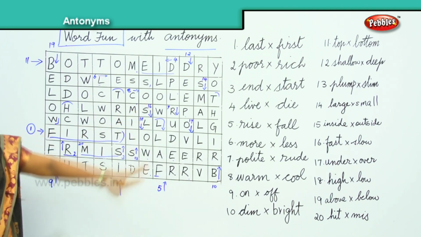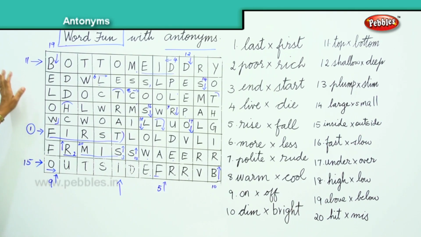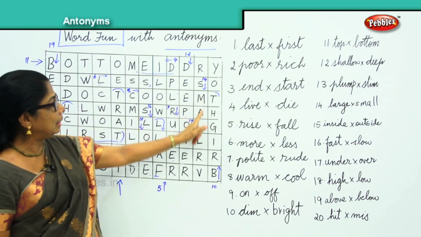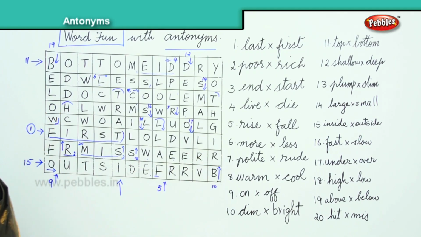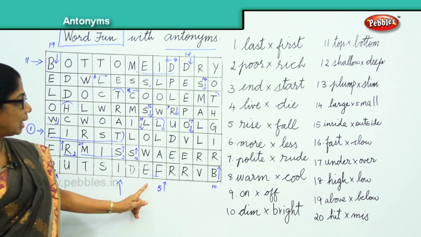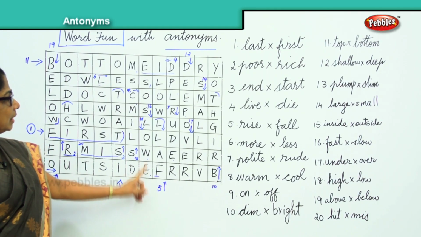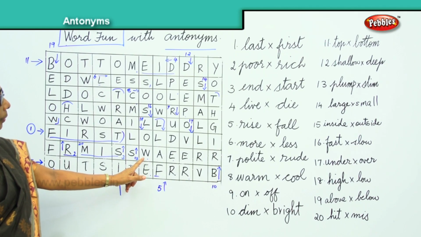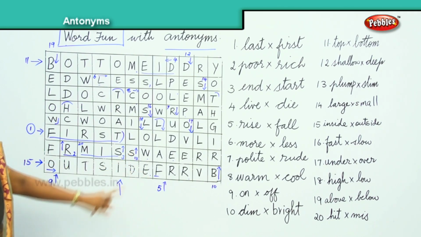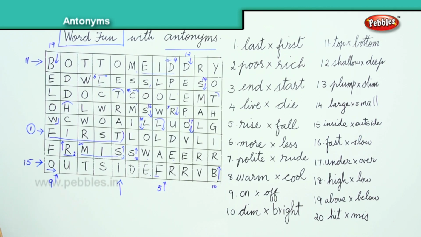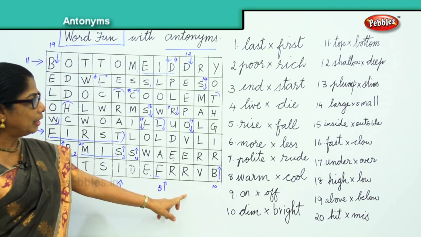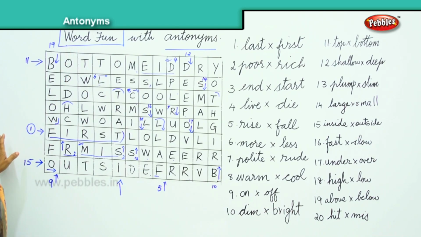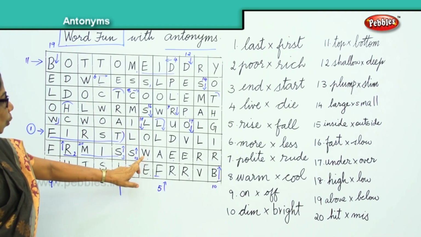Number 13, S-L-I-M, slim. 14th we have large and S-M-A-L-L, small. The 15th you have inside, outside. Then 16th you have fast and slow. And 17th you have under, over. That is the 17th. Then you have 18, high and low. Number 18, low you have.